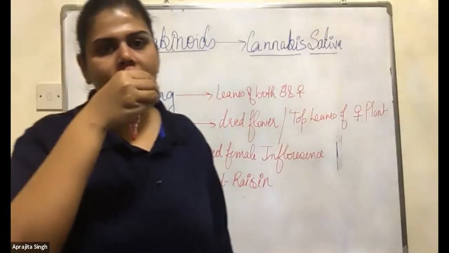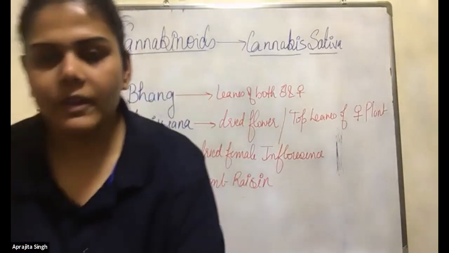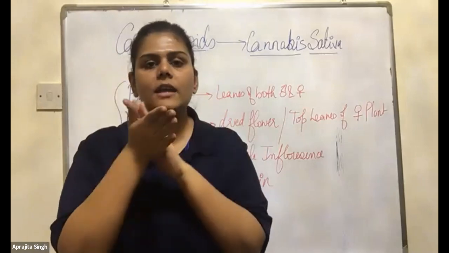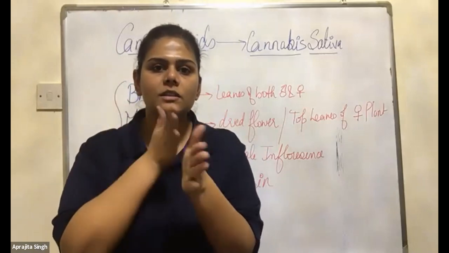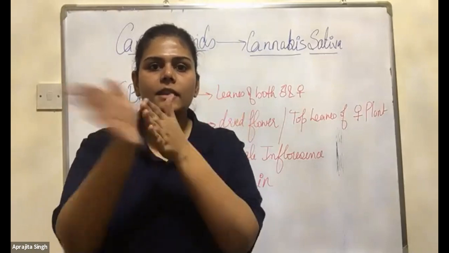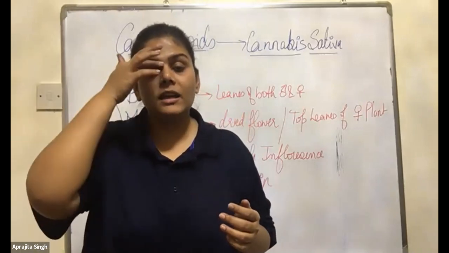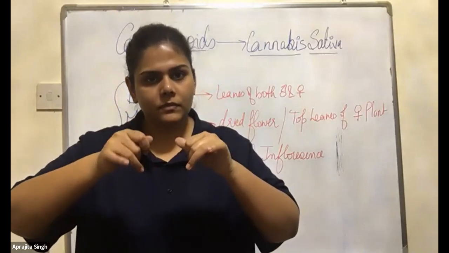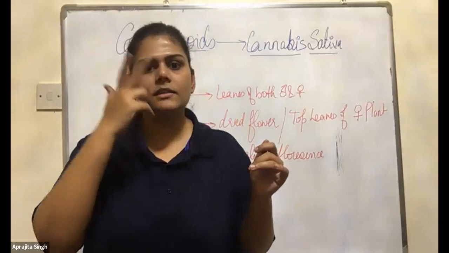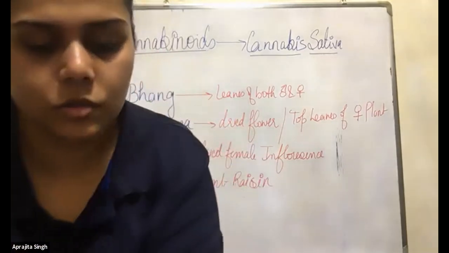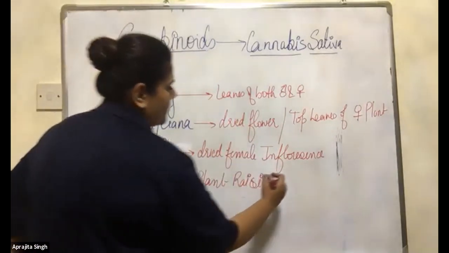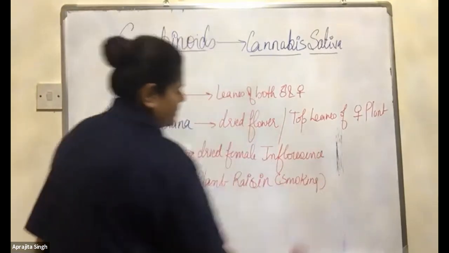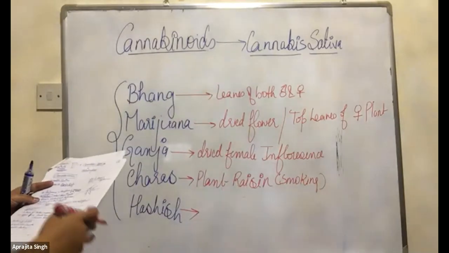When they rub the leaves, some resin or liquid will be attached to the hands. They will rub it and remove that part like a powder, then use that powder to make a cigarette, and then they smoke. That's how charas is used. Basically, smoking.